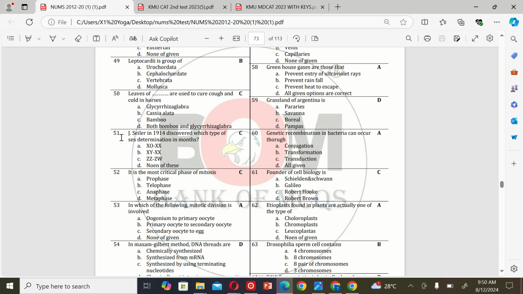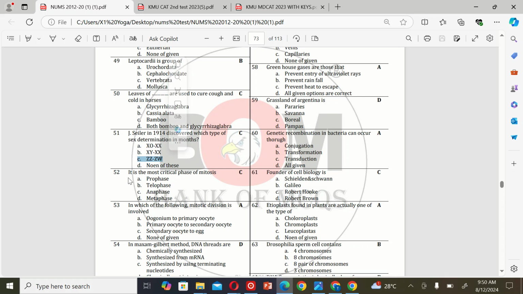The next MCQ is: Seiler in 1914 discovered which type of sex determination in moths? A. XO and XX, B. XY and XX, C. ZZ and ZW, and D. None of these. So the correct option is C.